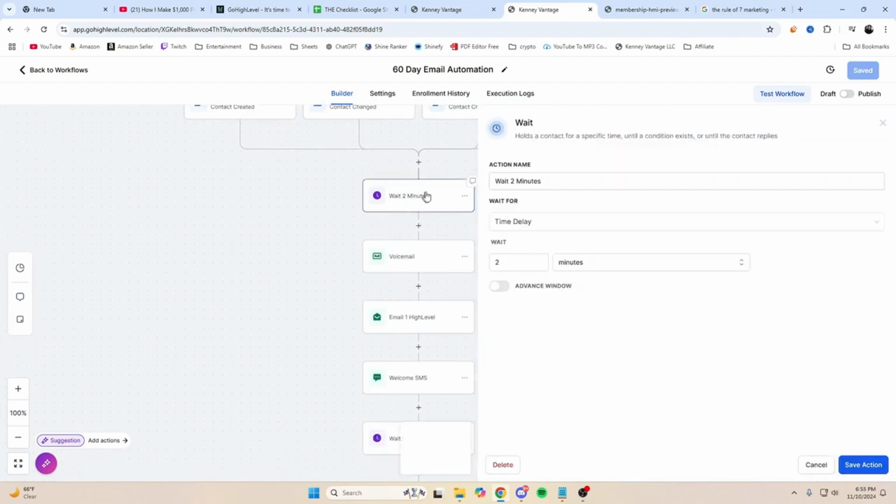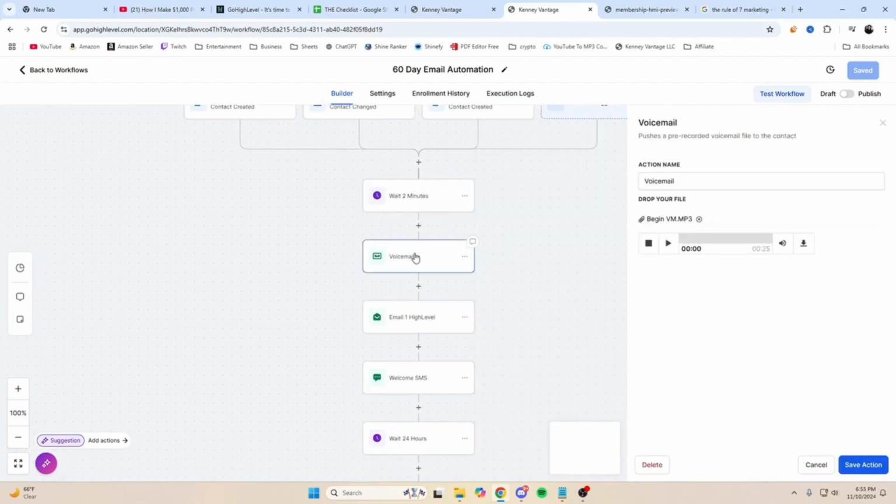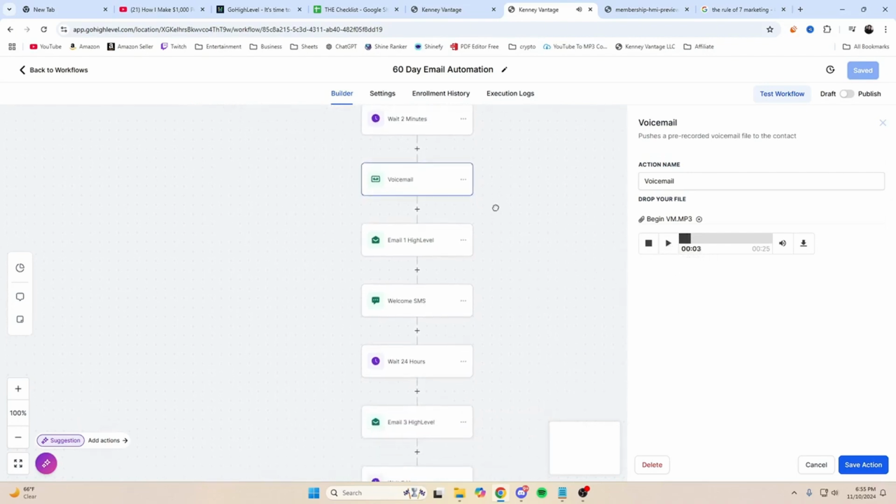Then it's going to send them to the next step, which is a voicemail, which you can delete. You don't have to have it. But this voicemail is something that I send to everybody that signs up for my email list. So ready? Here's like a little example. Hey, what's up? It's Alex Kenny from YouTube. I just wanted to... So it's just an introduction of what they're going to get, stuff like that.